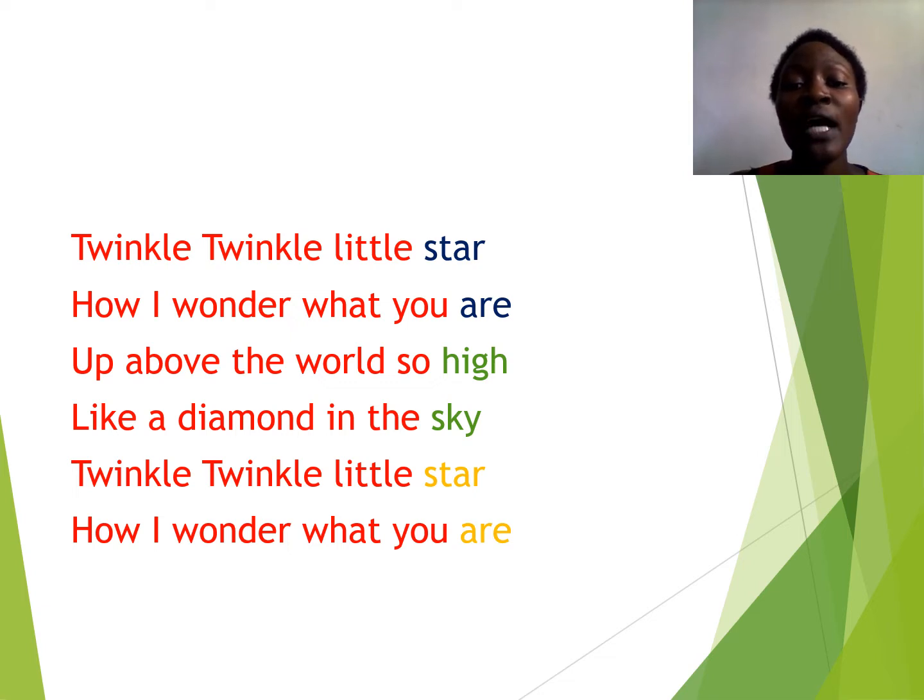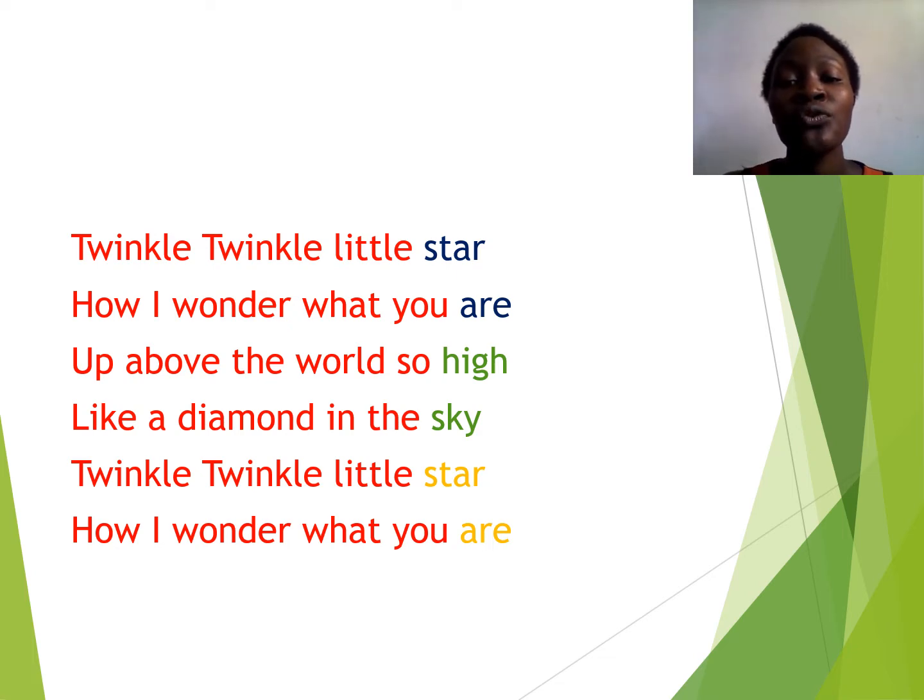The second pair is high and sky, whereby when you pronounce the words high and sky, you will realize that the sound is the i sound. So that is rhyme in poetry.